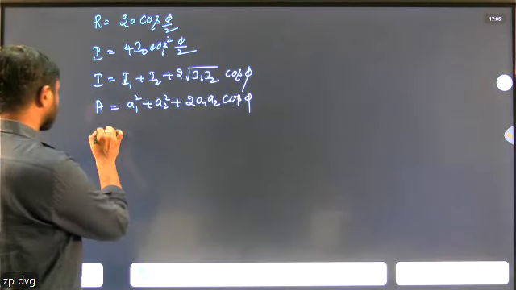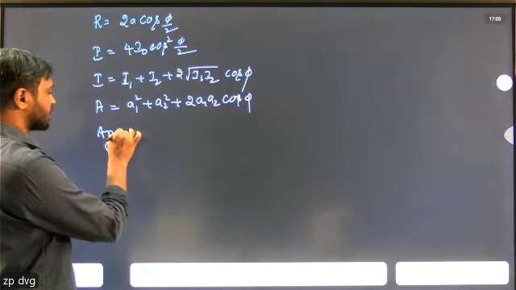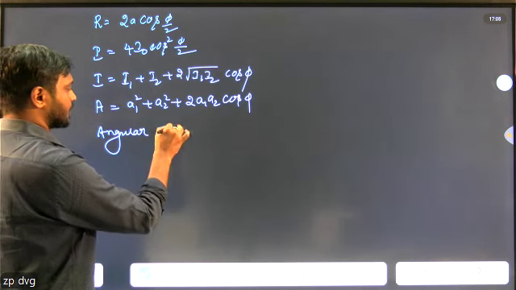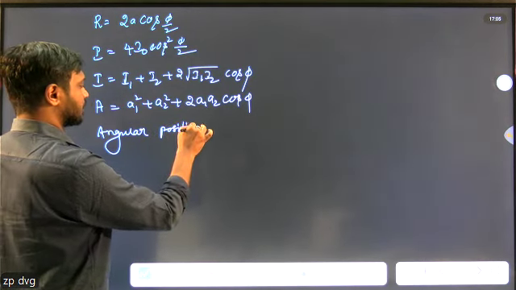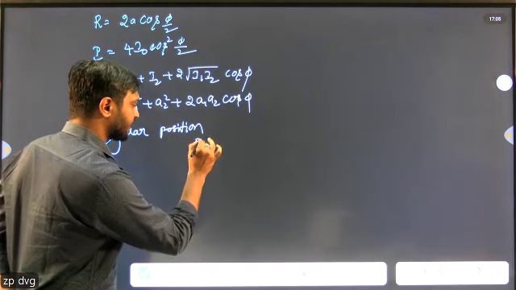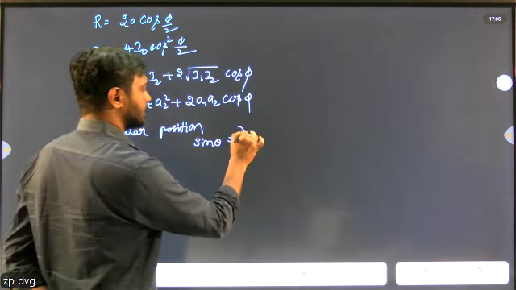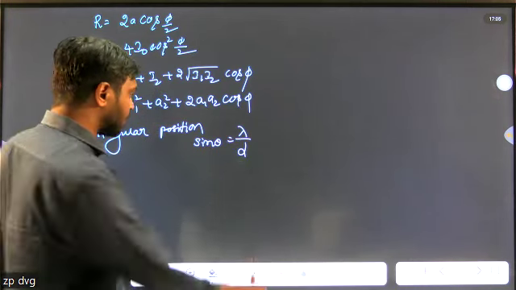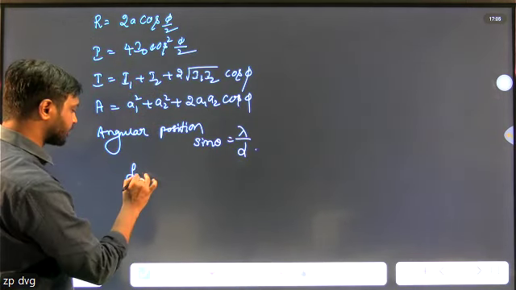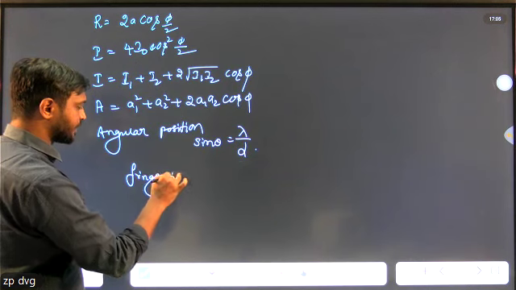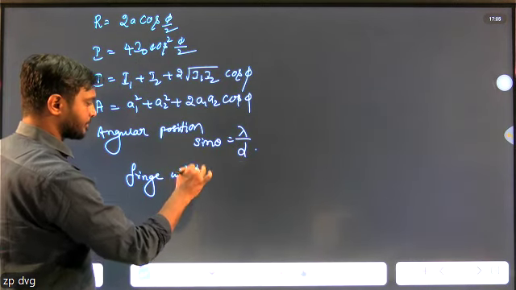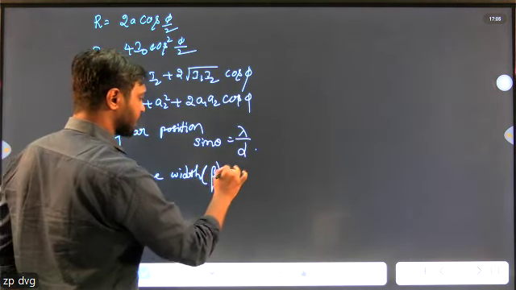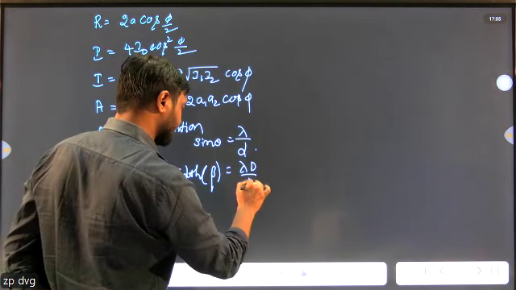And angular position, that is sin theta equals lambda by d. And fringe width, it is beta equals lambda D by d.